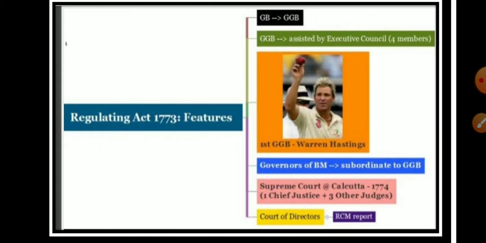In 1774 the Supreme Court was established at Kolkata, which comprised 1 chief justice and 3 other judges.